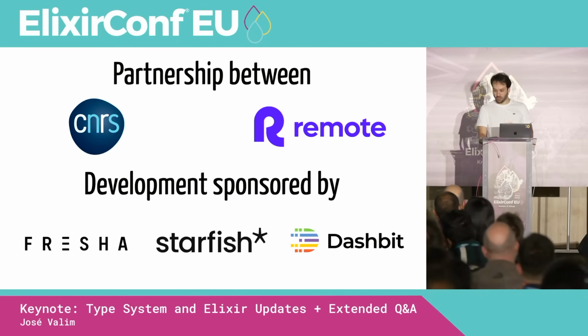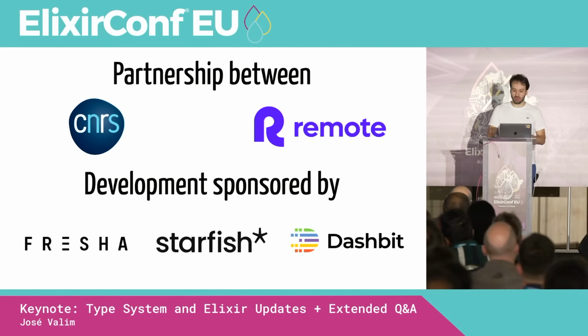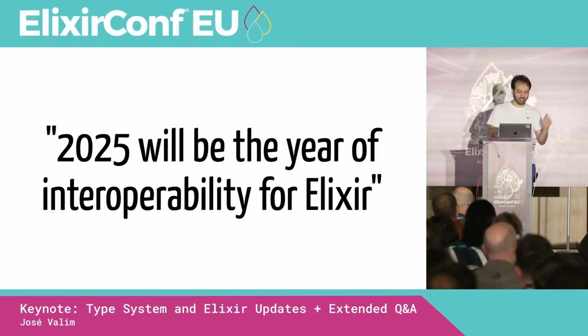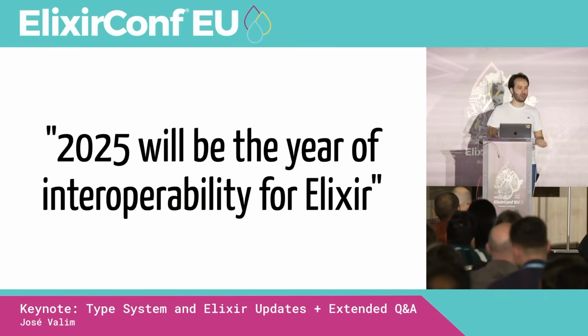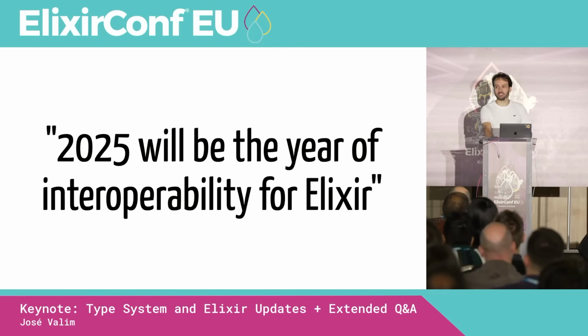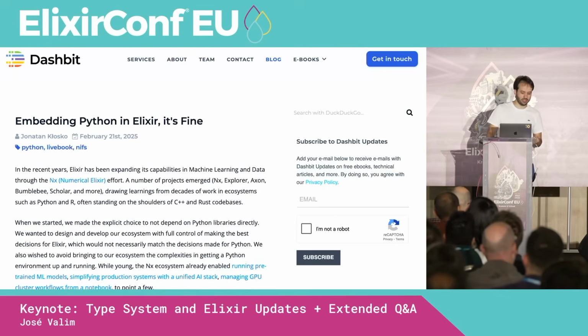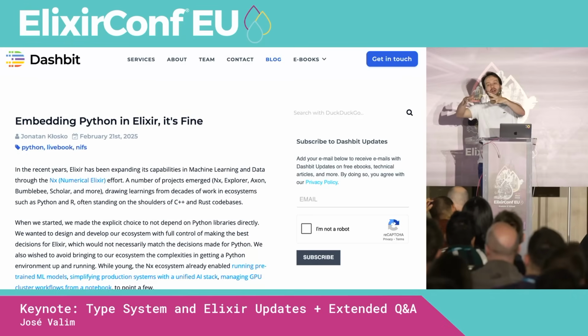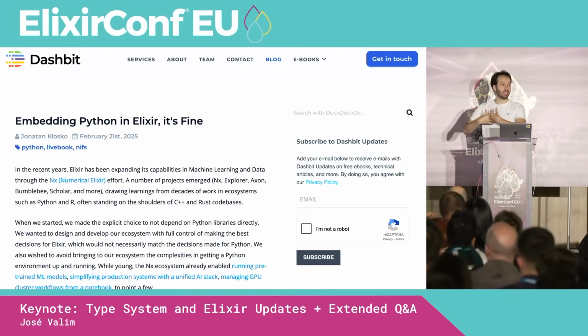Last topic, and this is going to be a quick one, so we can have time for some Q&A. Let's talk about interop. So I said that 2025 will be the year of interop for Elixir. Okay, and we already started seeing some very interesting results. So earlier this year, Jonatan Kosko wrote this article on the Dashbit website, embedding Python in Elixir.